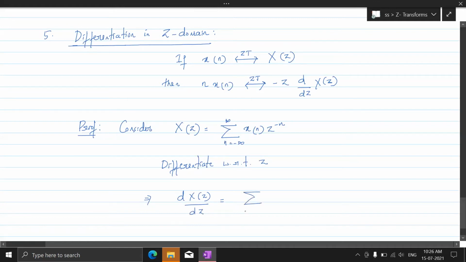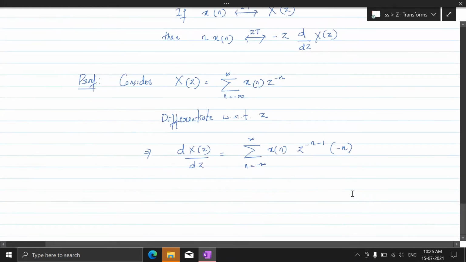Summation from minus infinity to plus infinity, x of n. So this much has got nothing to do because we are differentiating z. So this is the differentiation: z to the power minus n minus 1 into minus n. This is the differentiation of z to the power minus n. Okay, so this would become what?